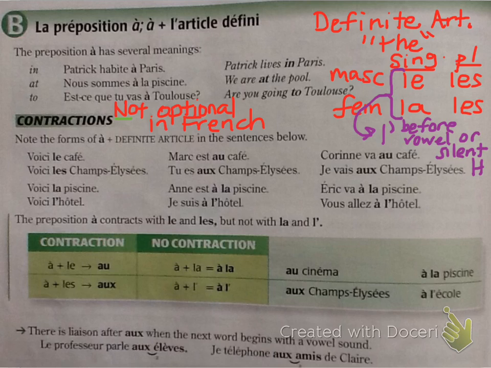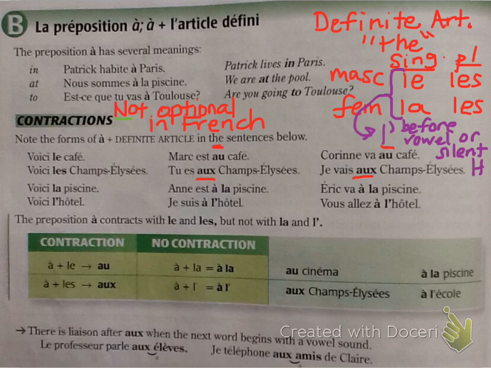So it says, note the forms of à plus the definite article in the sentences below. Voici le café. Mark est au café. Corinne va au café. Voici les Champs-Élysées. Tu es aux Champs-Élysées. Je vais aux Champs-Élysées.